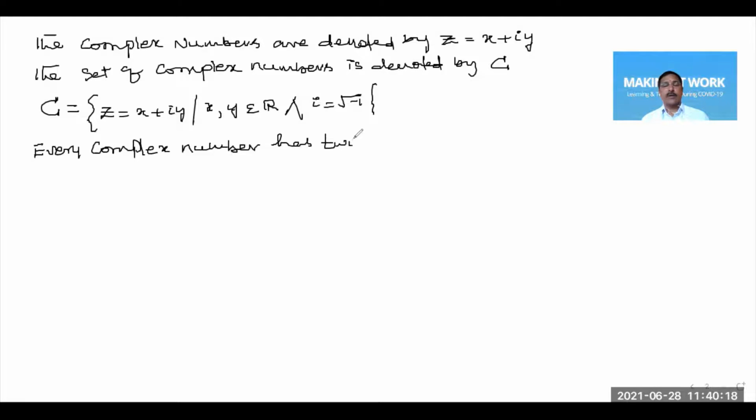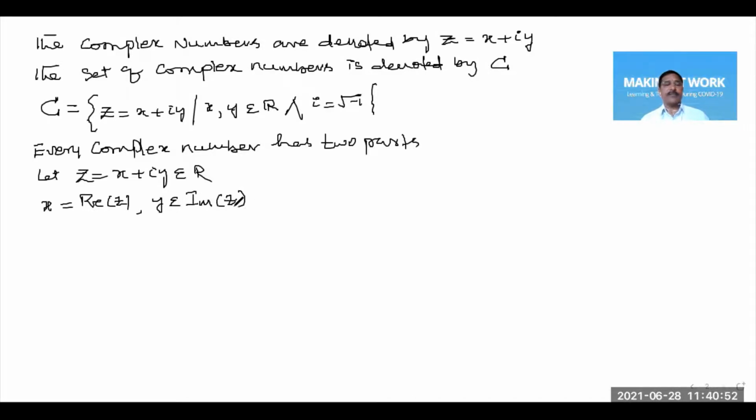A complex number has two parts. Let Z is equal to x plus iy be a complex number. Then x is called the real part of the complex number. It is written as Re of Z, read as real part of Z. And y is called the imaginary part of Z. It is written as Im of Z.